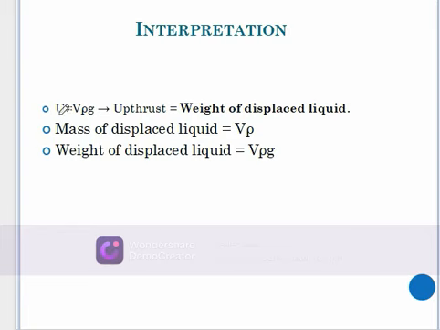Remember the volume that we are using is the volume of the liquid displaced times the density of the liquid displaced, giving us the mass of that liquid which is displaced. So when you multiply the mass with gravitational pull, it will give you weight.